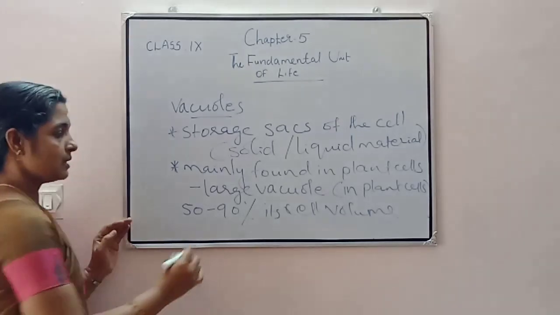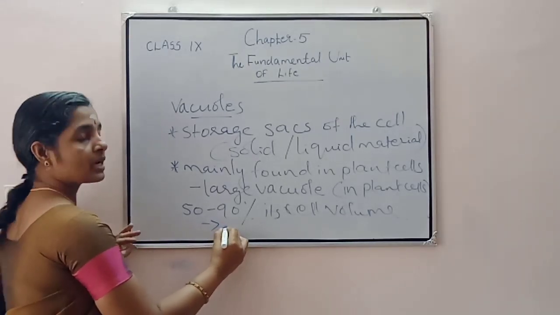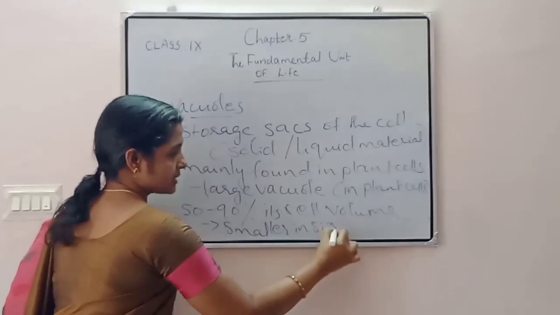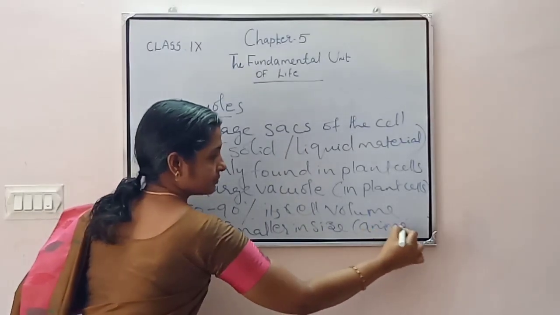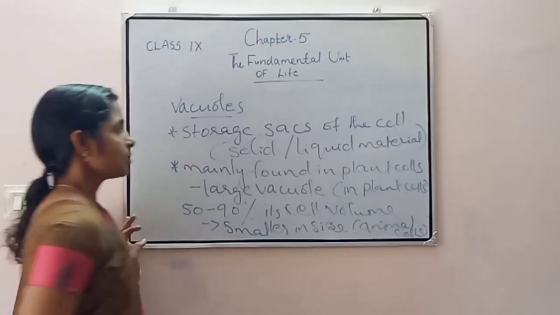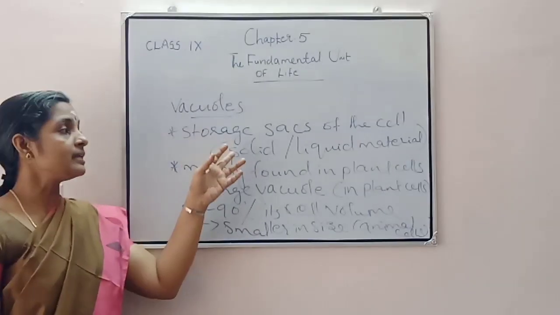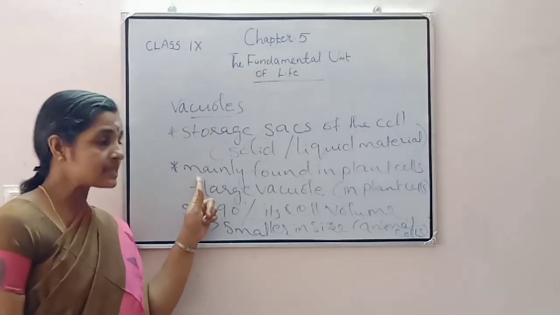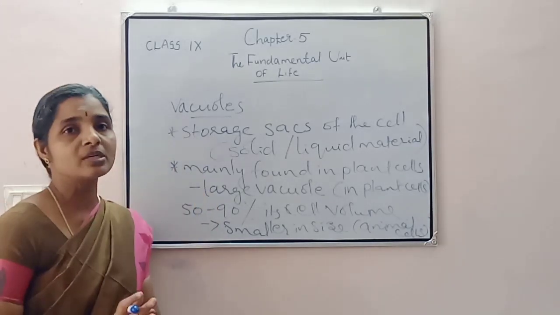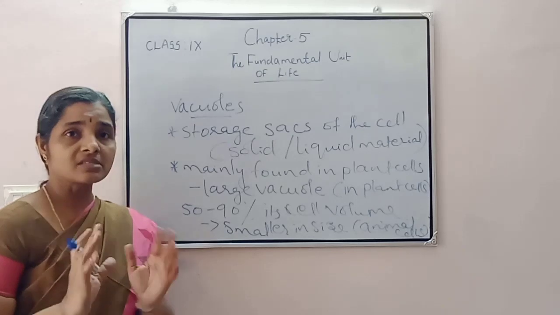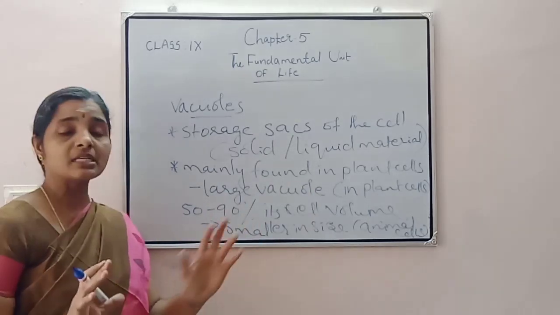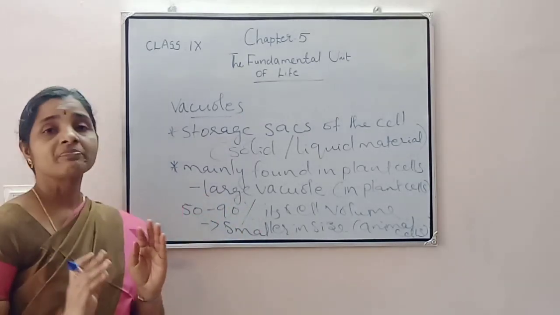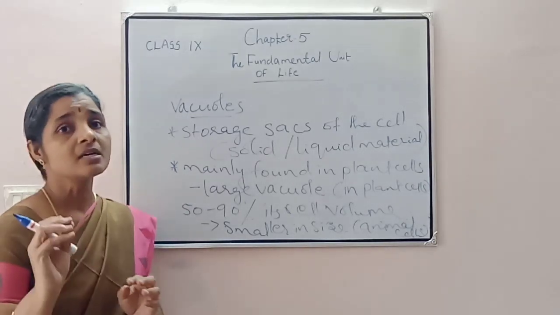But whereas in animal cells, more numbers of vacuoles are present, and they are smaller in size. So these are storage sacs of the cell. Mainly they are storing what? Solid or liquid material, and these are mainly found in plant cells. In plant cells there is a large vacuole, in some plant cells 50 to 90% of the cell volume is occupied by this vacuole. And in animal cells there are numerous vacuoles, and they are smaller in size.